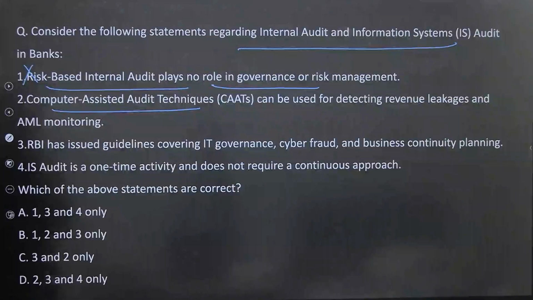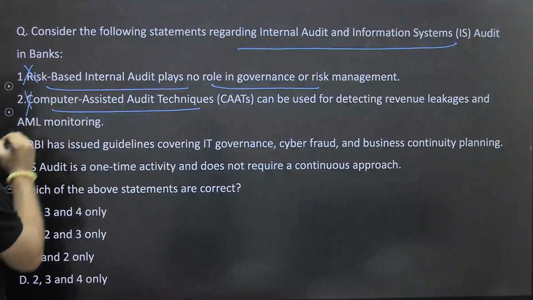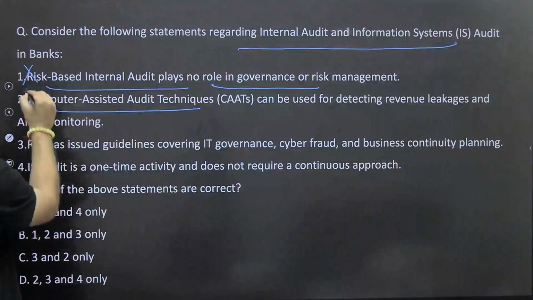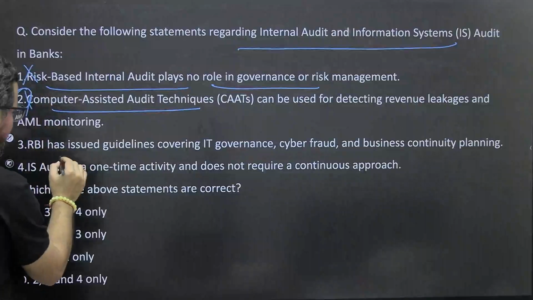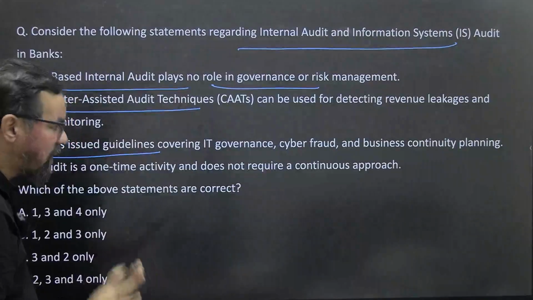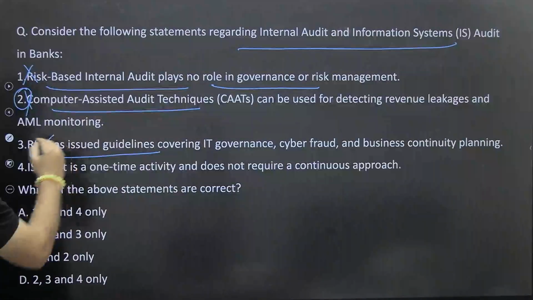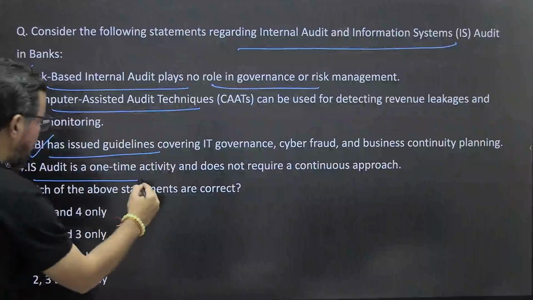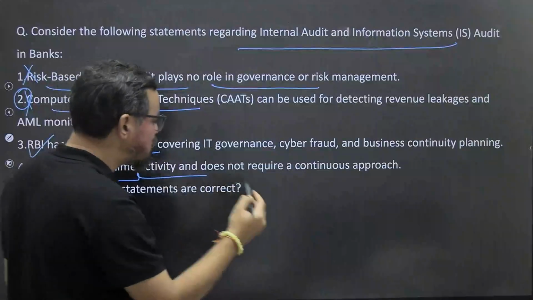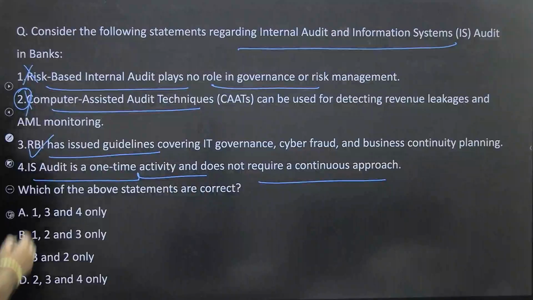No, I think it should be wrong. Okay, I'll recheck this one. RBI has issued guidelines covering IT governance, cyber fraud, and business continuity planning. 100% true. IS audit is a one-time activity and does not require a continuous approach. No, it does. This is also wrong.